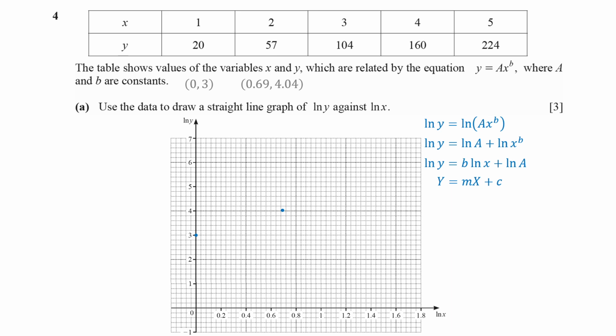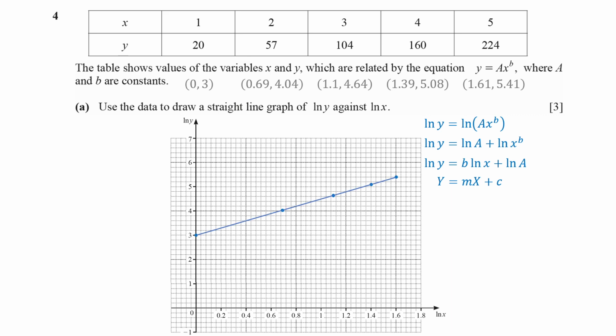When x is 3, natural log of x is about 1.1, and natural log of y is roughly 4.64. When x is 4, natural log of x is approximately 1.39, and natural log of y is about 5.08. When x is 5, natural log of x is 1.61, and natural log of y is about 5.41. Plotting these points on a graph gives a straight line.